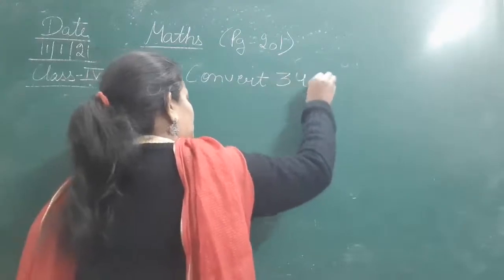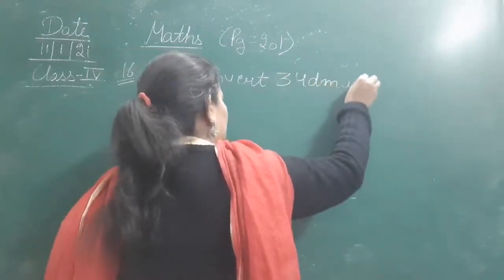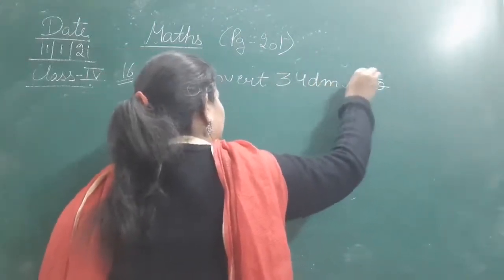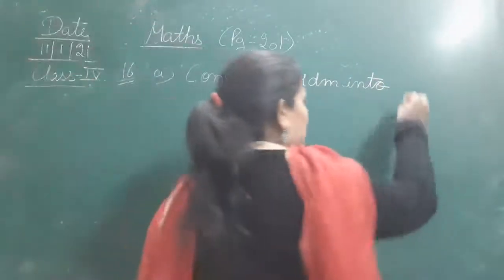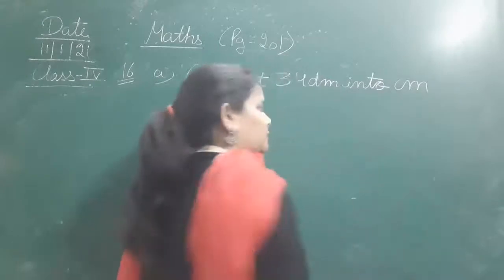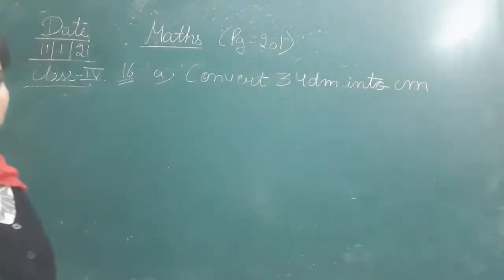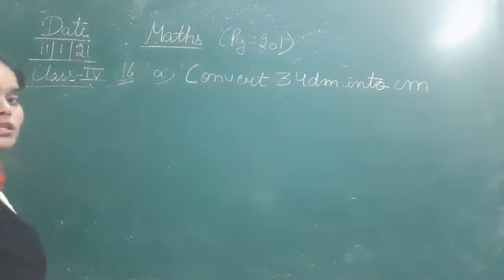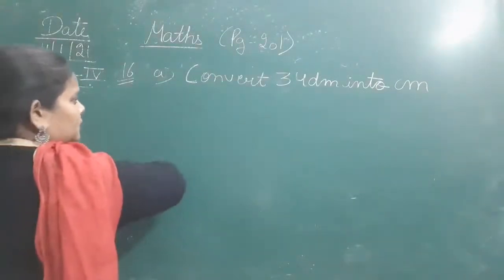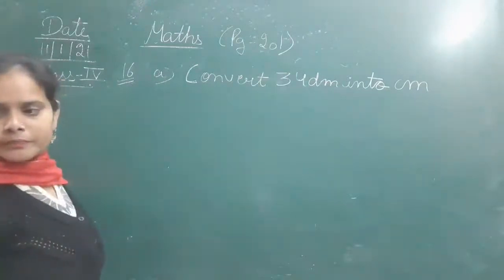34 decimeter into centimeter. Now we have to convert it. Okay, so let's convert it. 34 decimeter into centimeter. Clear? Okay, let's begin with it.